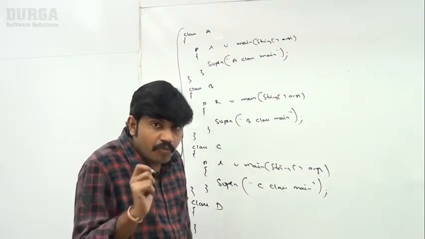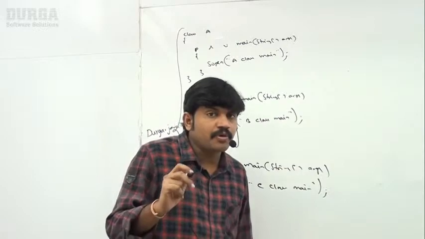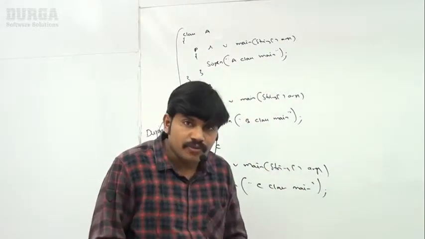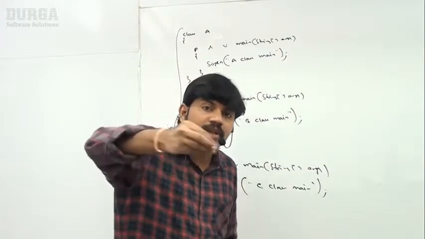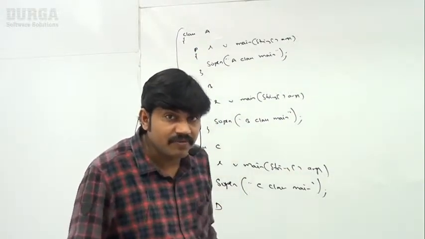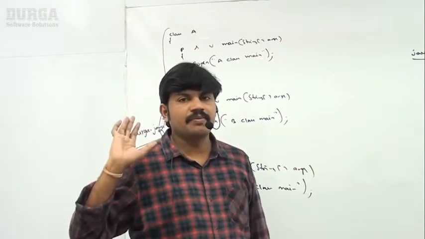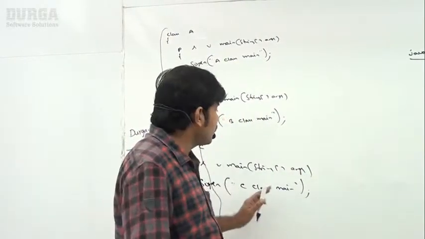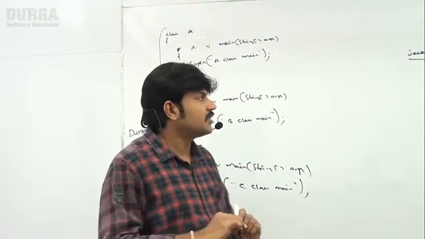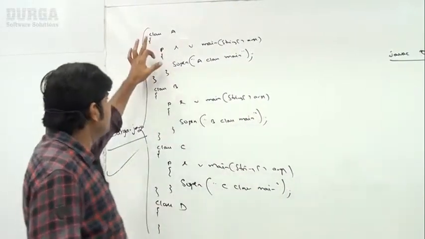Now, the important conclusion, the important point is, whenever we are compiling a Java program, for every class present in that program, a separate .class file will be generated. Remember, for every class present in that program, a separate .class file will be generated. So how many classes will be generated?